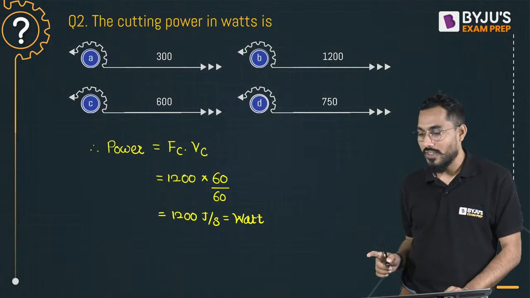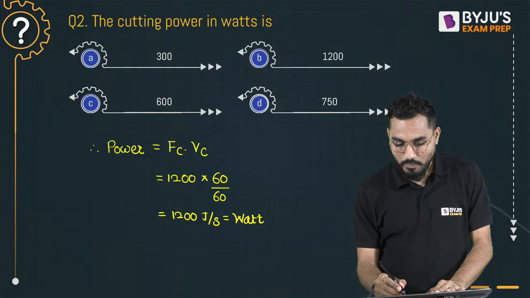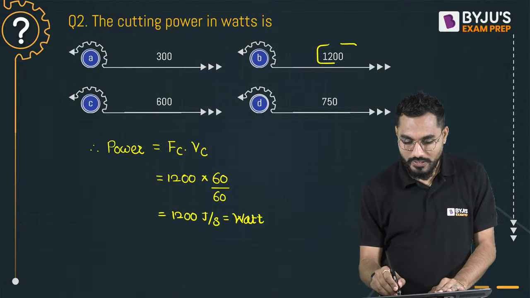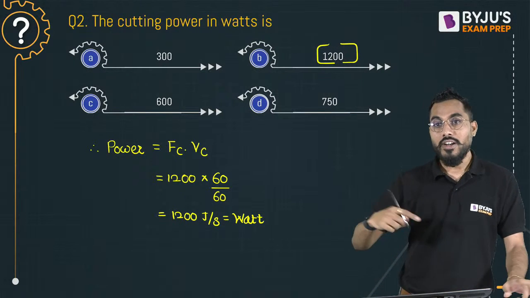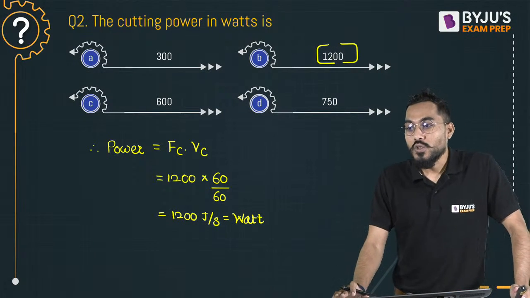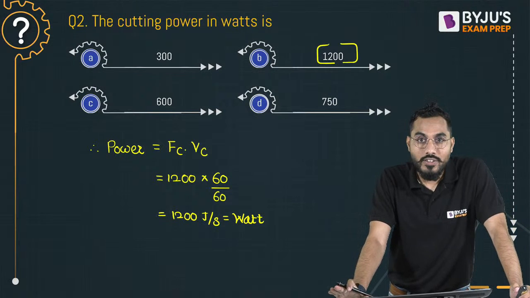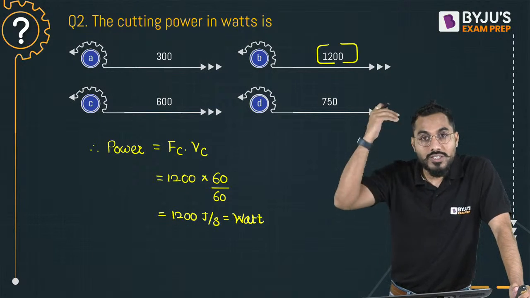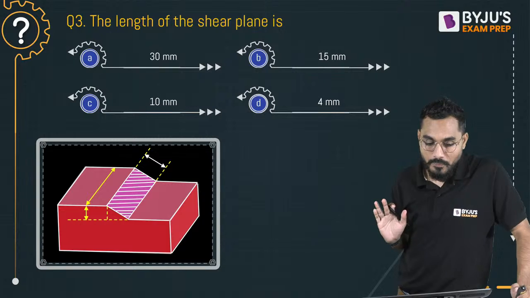Absolutely correct, Sandeep. So that is the perfect answer. You have to calculate this, right? Every fundamental is going to be revised here. So the answer is 1200 watts, joule per second. Sometimes students use it as 60, but that is not the correct answer.